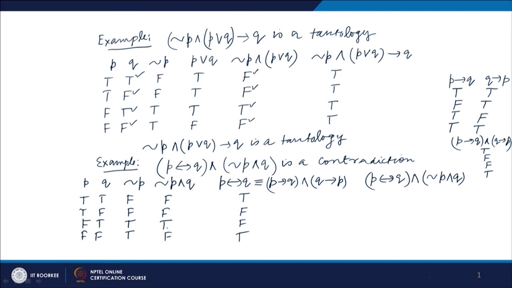Now p if and only if q, and not p and q. Let us consider this column and this column. T here, F here gives F, F gives F, F T gives F, and T F gives F. So you can see the column corresponding to the proposition (p if and only if q) and (not p and q) has all truth values F, and therefore we can say that it is a contradiction. So that gives the solution of this example.